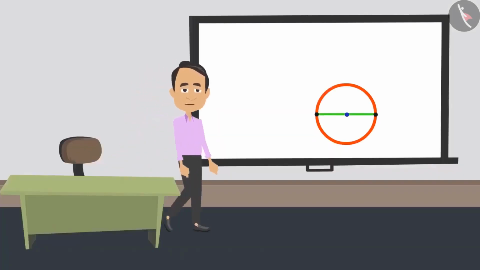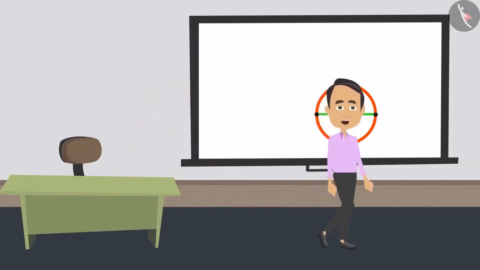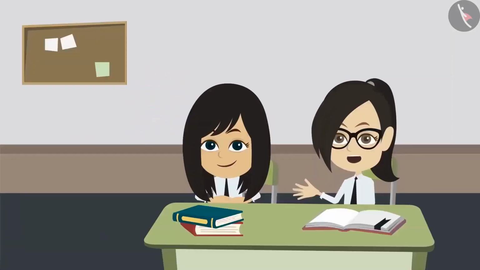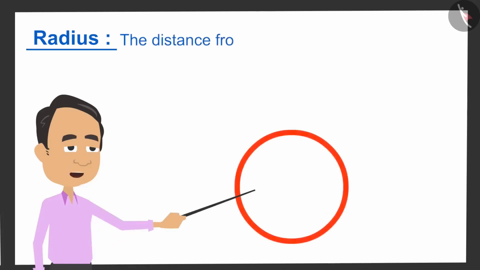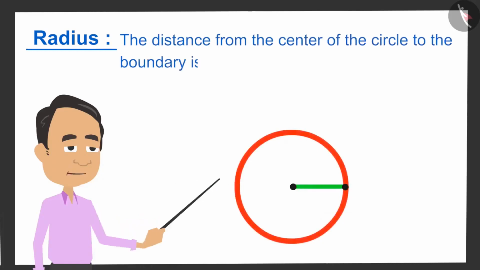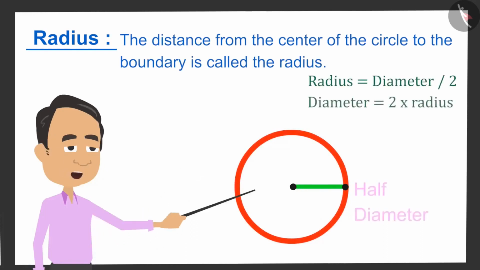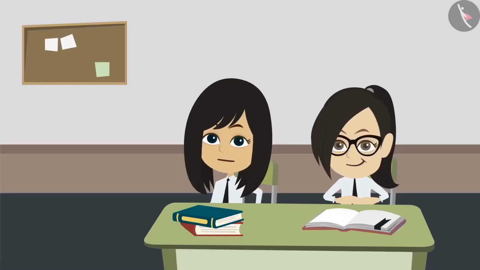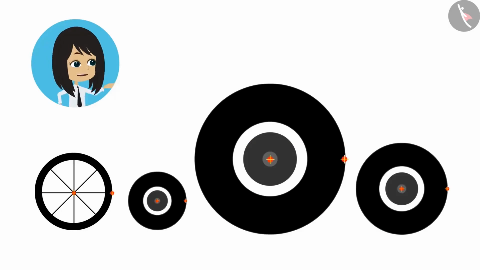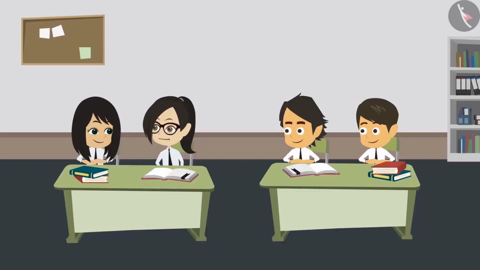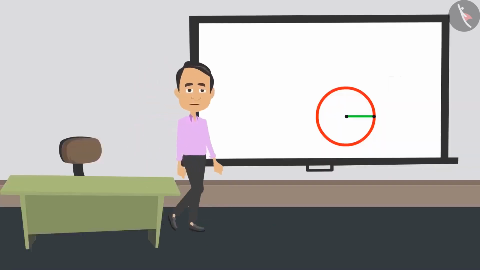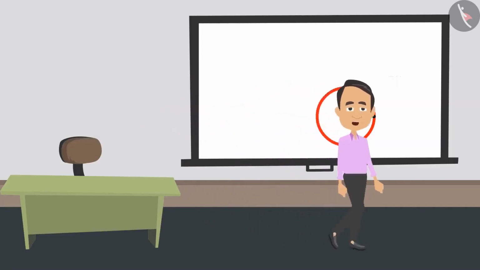Absolutely right. But before that, you should know another property of a circle. So what is a radius? The distance from the center of the circle to the boundary is called radius. It is half of the diameter, so it can also be called half diameter. That means if we measure the distance from the center of the wheels to the boundary, then we will know their radius. Yes, and we can also tell the difference between wheels when we know the radius of different wheels. Absolutely right. Now you have understood how to measure a circle.